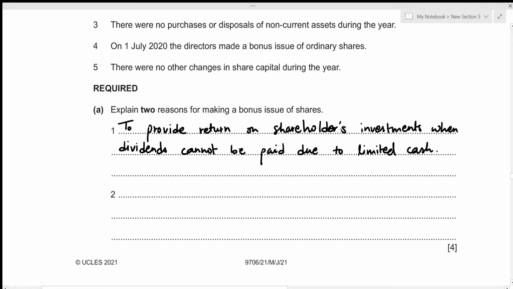So the difference between cash dividends paid and a bonus issue of shares is that while paying the cash dividends to the shareholders, the cash goes out of the company. But while issuing a bonus share, the cash does not go anywhere outside of the company, right? So that prevents us from going into a limited cash situation. All right. The second one was to bring the share capital